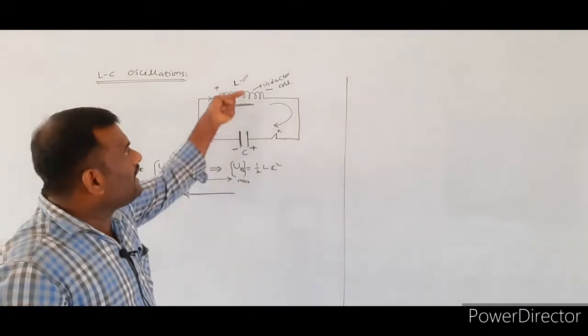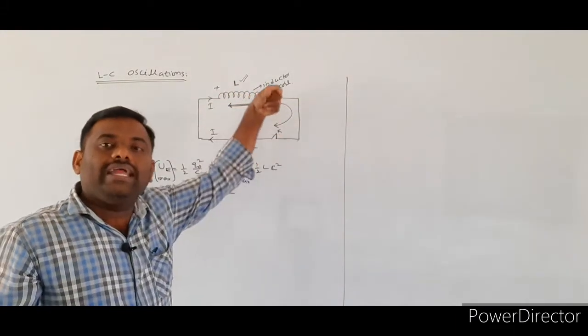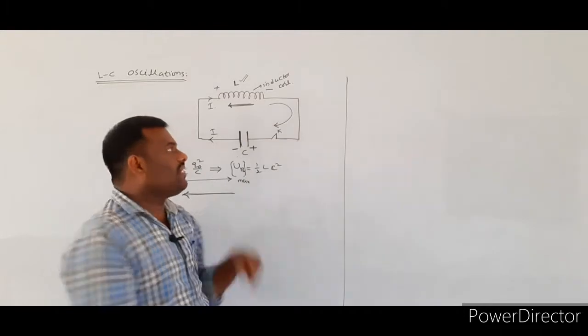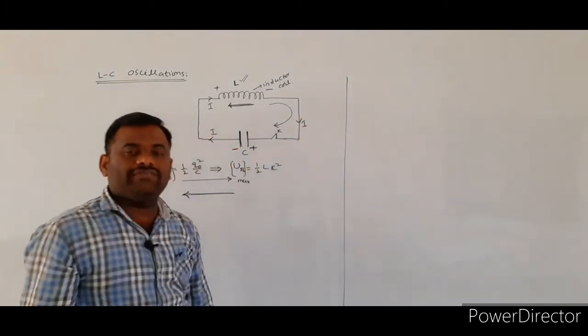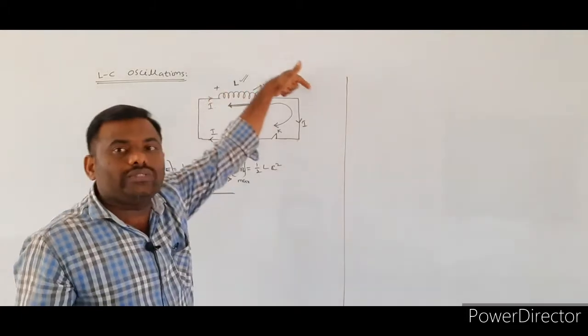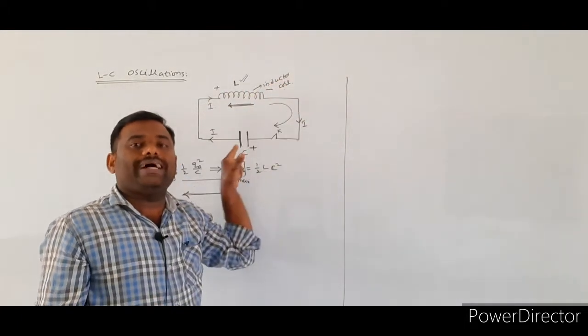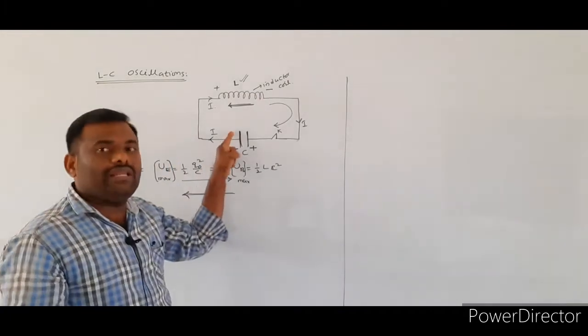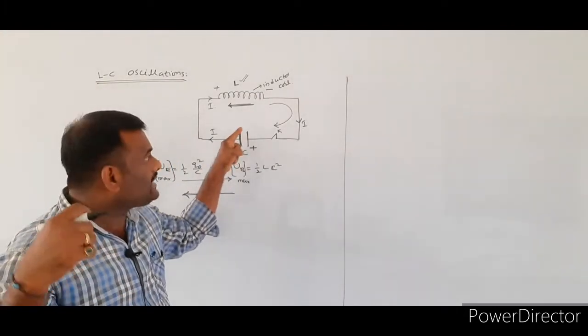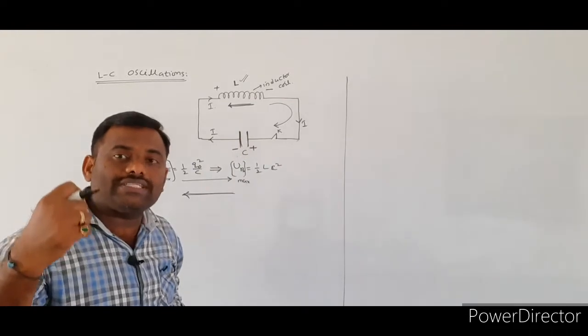So if the energy flows from the inductor to the capacitor, what does it mean? The current flows from the inductor coil to the capacitor plates. So in this case, again the capacitor will be charged with the reverse polarity.